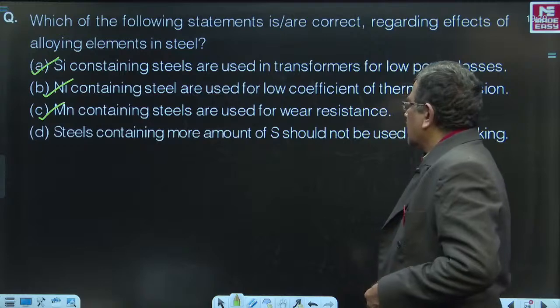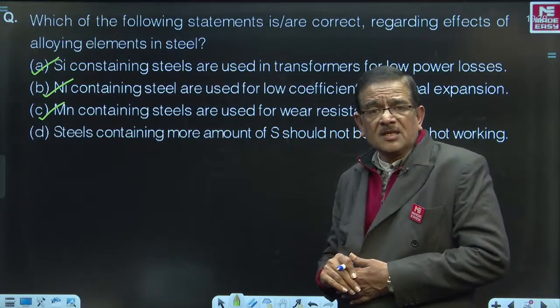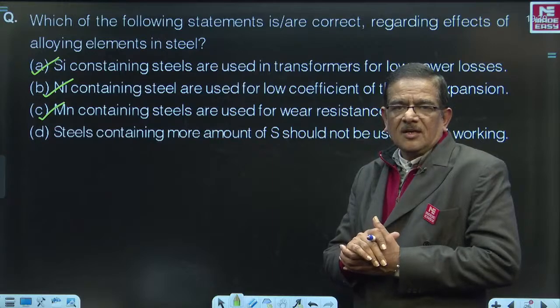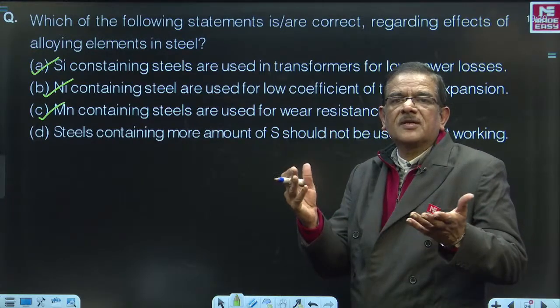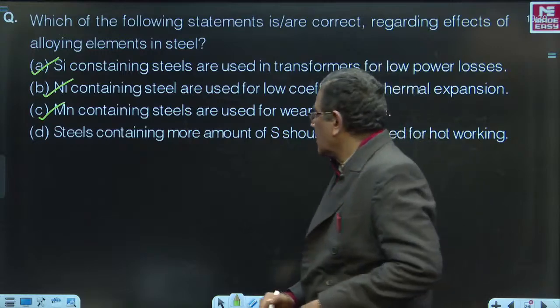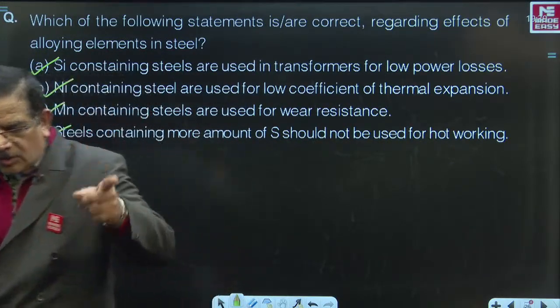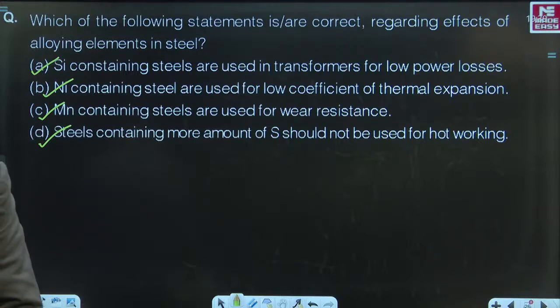Choice D. Steels containing more amount of sulfur should not be used for hot working because sulfur results in hot cracking tendency. Therefore, such steels should not be used for hot working applications. A, B, C, D, all the four are correct. Very good.